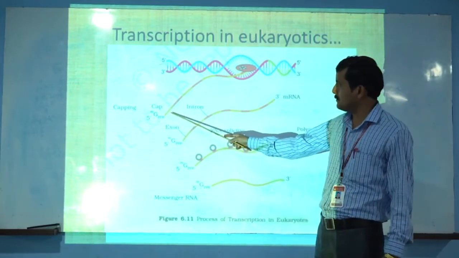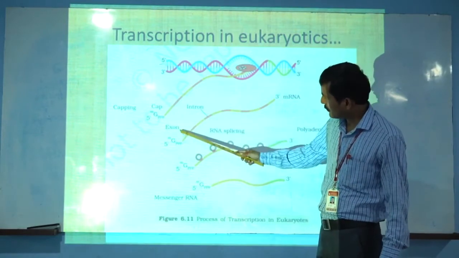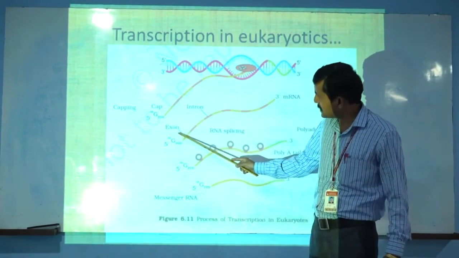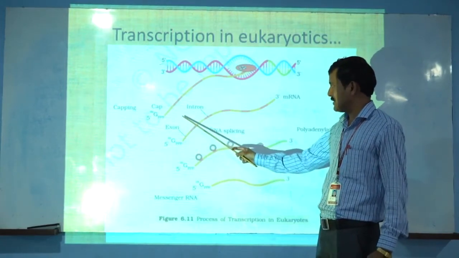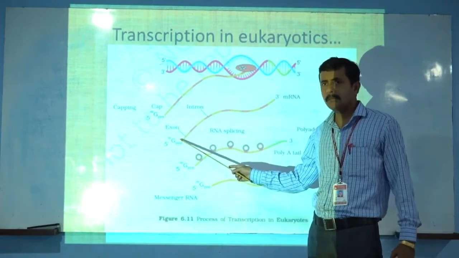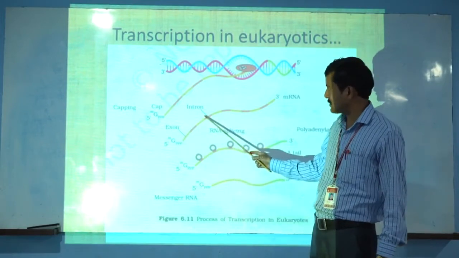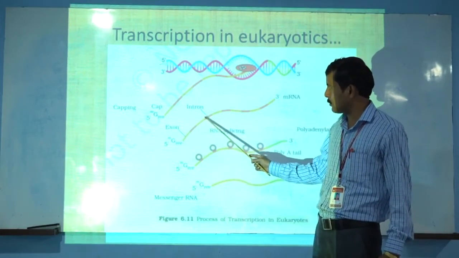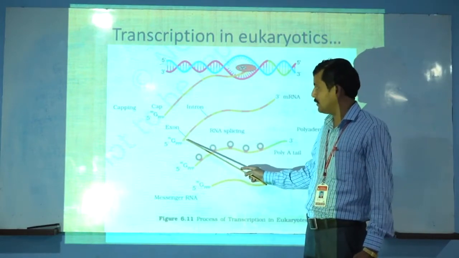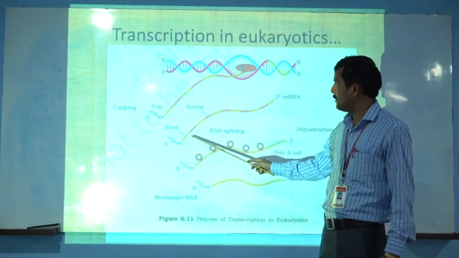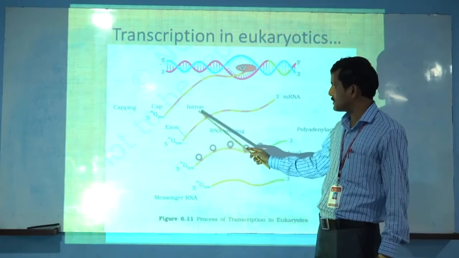This yellow portion is presented as the exons, and the red portion is presented as the introns. Exons are the functional parts and introns are the non-functional parts, because they are not coded, while the exons are coded for different sequences. That is why it is very important to know about exons and introns.